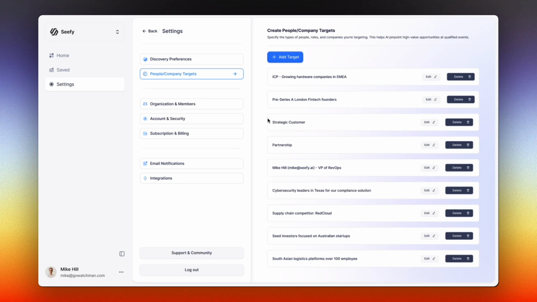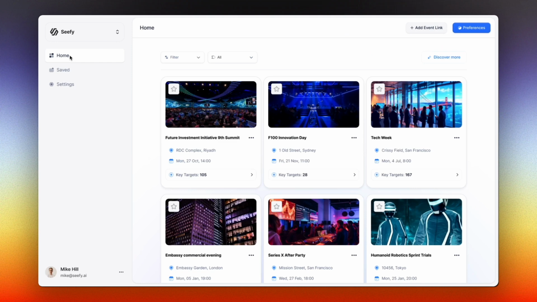You can also define precise targets the AI should look for within event attendees. You can go as high level or as granular as you like across different ICPs, specific companies, or individual people you want to target, as well as competitors, investors, and other segments you want to track in attendee lists across